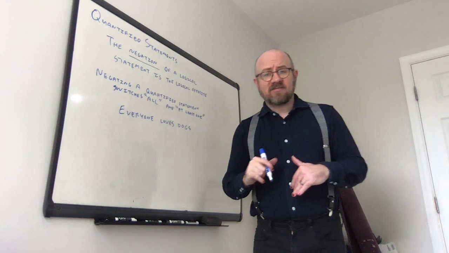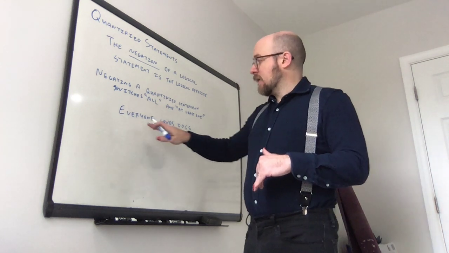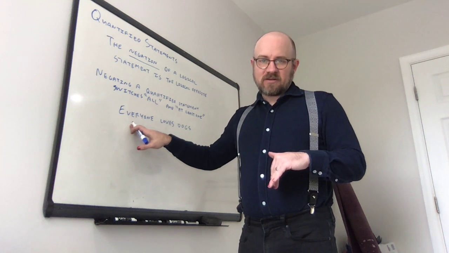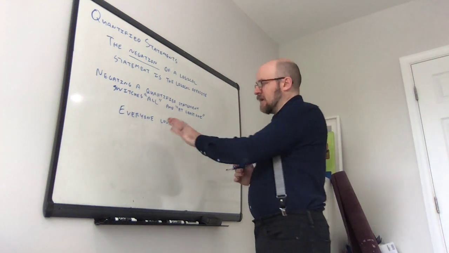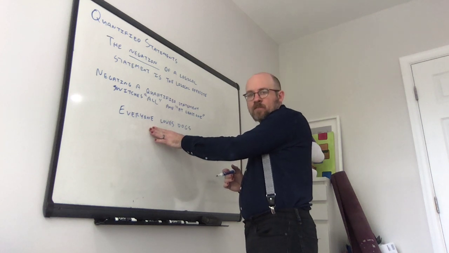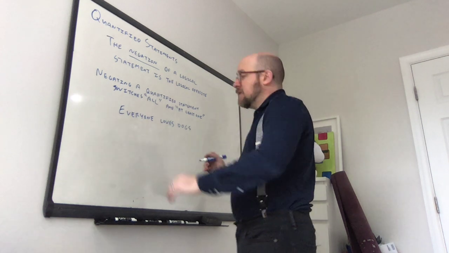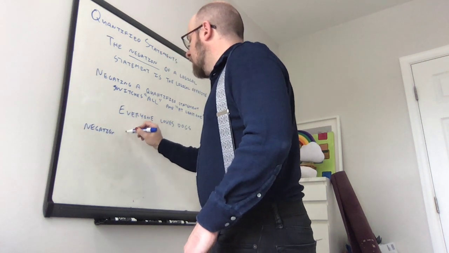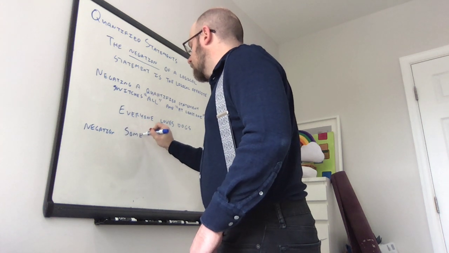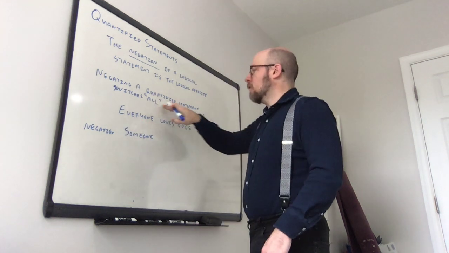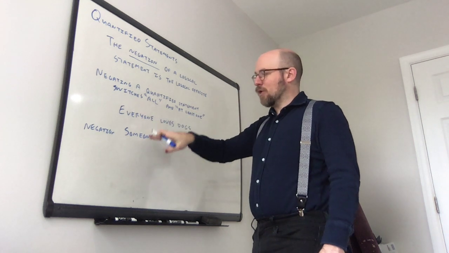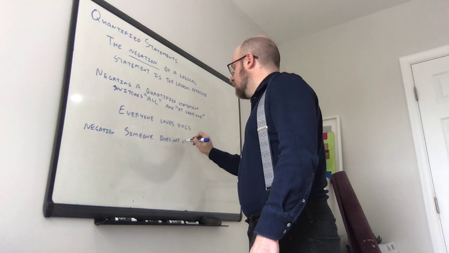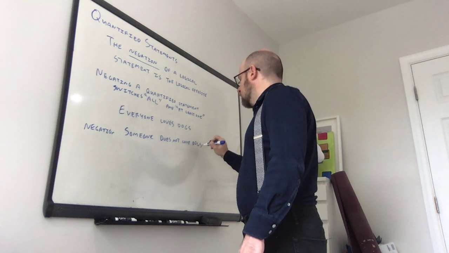A lot of people make that mistake. They say, or another way of saying that would be, everyone doesn't love dogs. That's not the negation of this. That's not the logical opposite. The negation is someone. So we've switched all to at least one. Everyone becomes someone, does not love dogs.